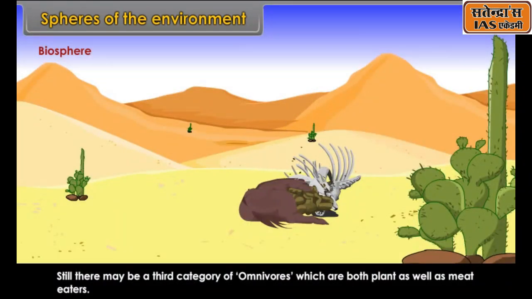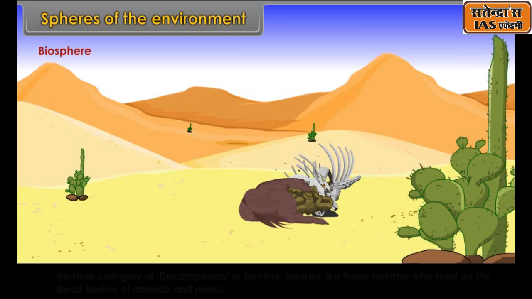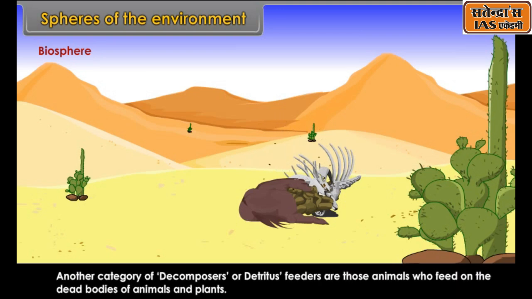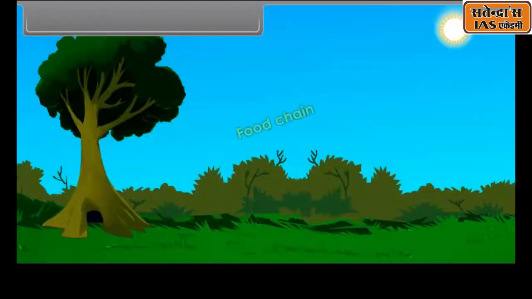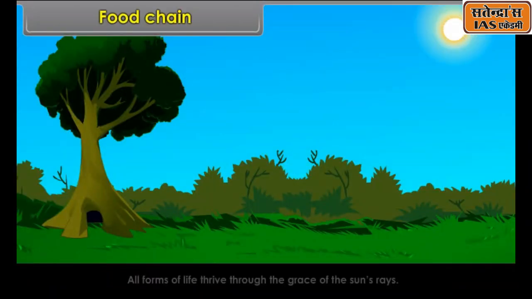Another category of decomposers or detritus feeders are those animals who feed on the dead bodies of animals and plants. Food chain. All forms of life thrive through the grace of the sun's rays. Grass grows due to solar energy.